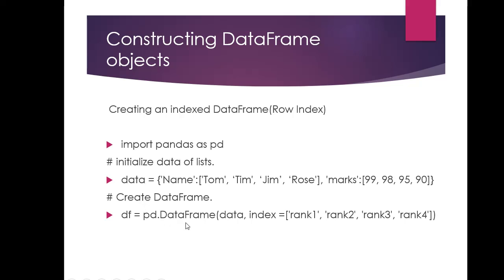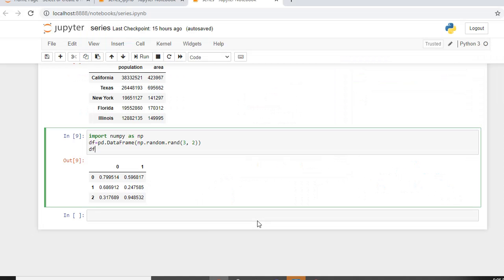Now while creating my data frame, I'm passing my data to it and I am explicitly defining the index. So it won't be the implicit indexing, that is you won't get 0, 1, 2, 3 as the default indexing. Rank 1, rank 2, rank 3, rank 4 would be displayed. Let's have a look.